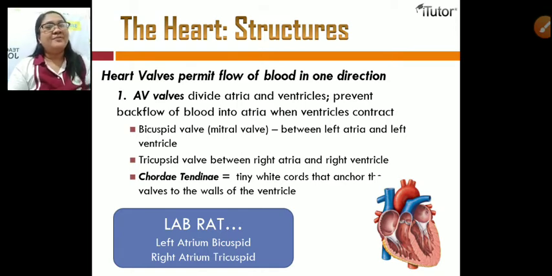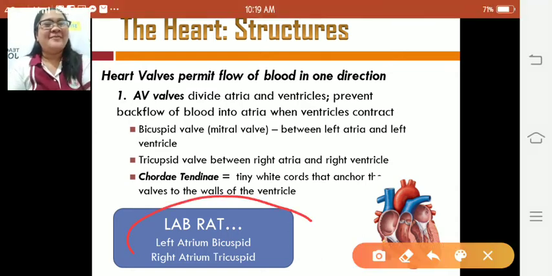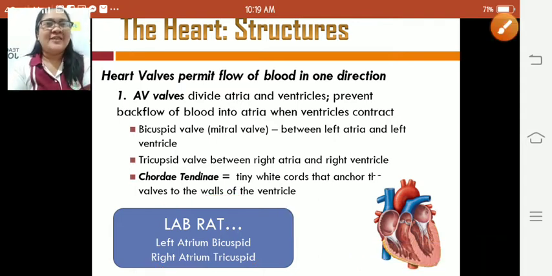Left atrium to left ventricle, bicuspid. Lob. While the right atrium to right ventricle, that is tricuspid, and that is lobrot. Okay, that is lobrot. Depends upon you if you adopt it. Okay, let's move on.